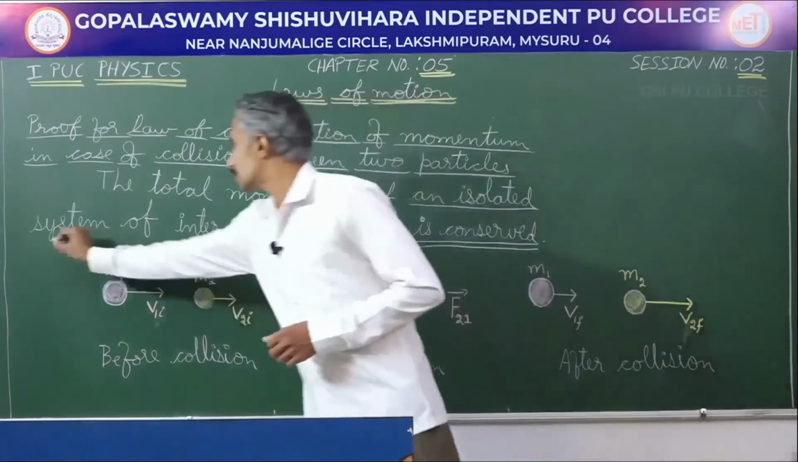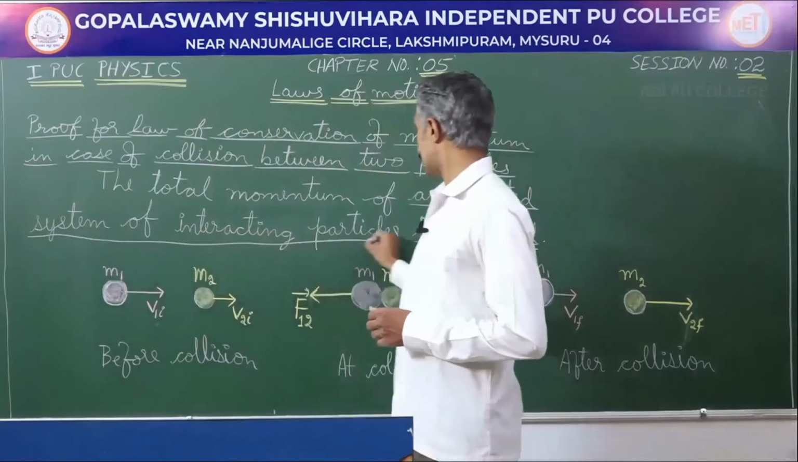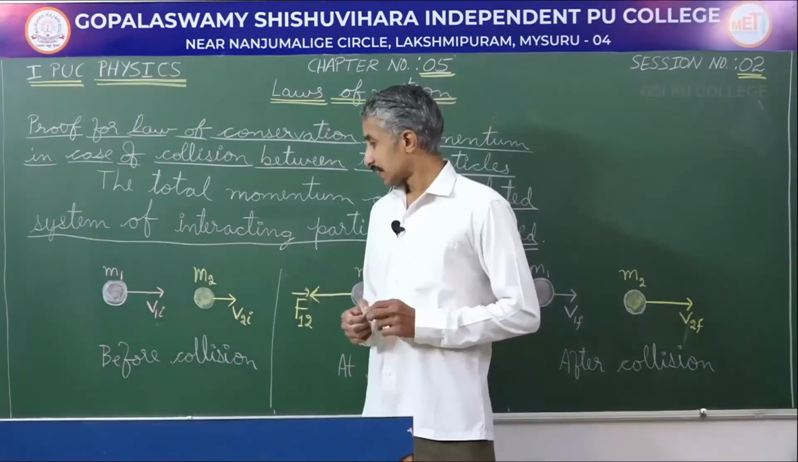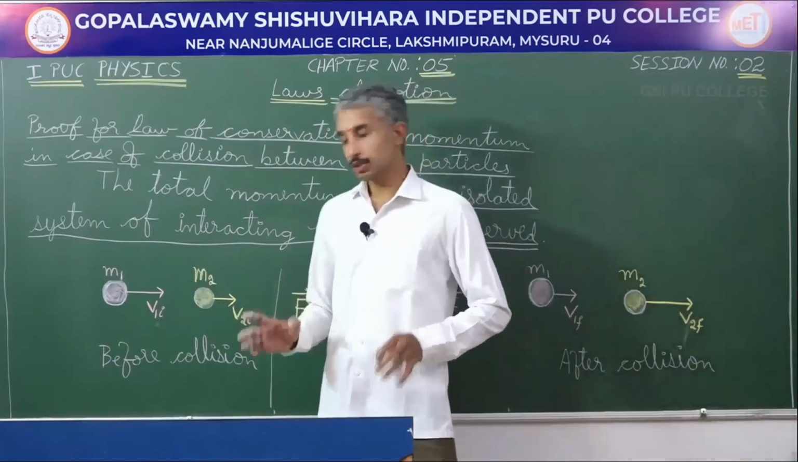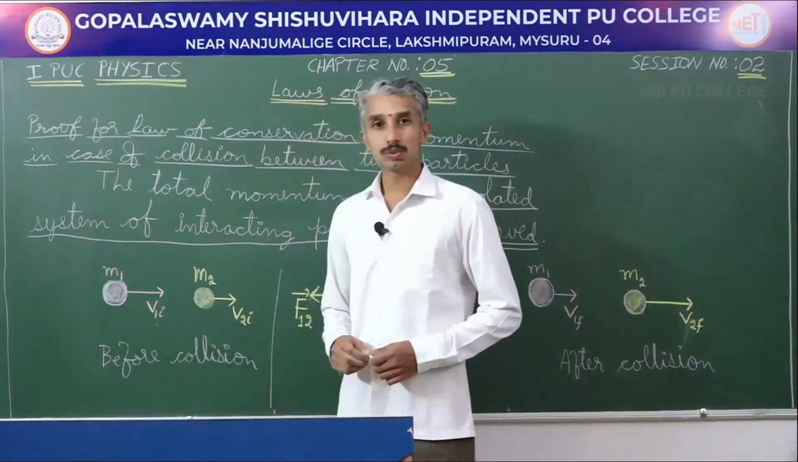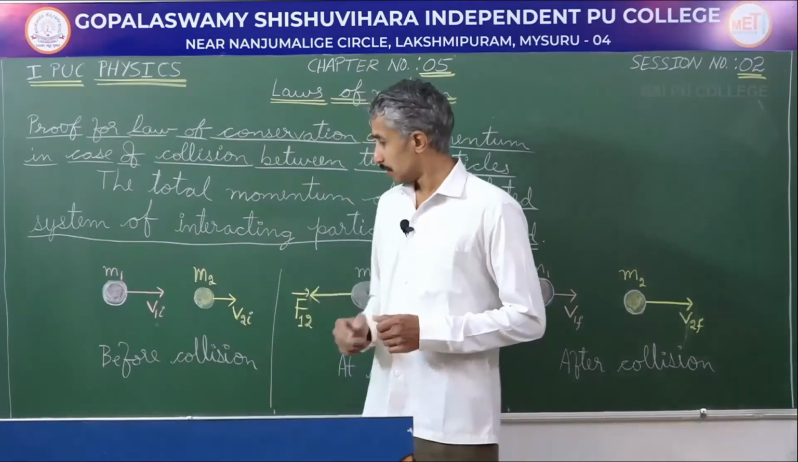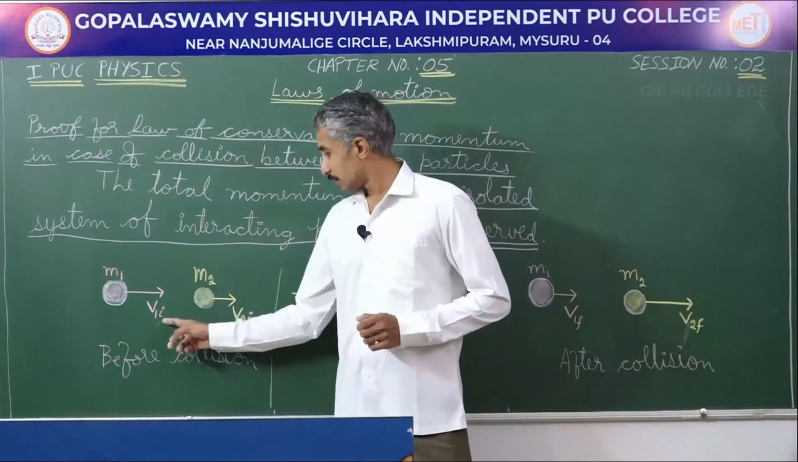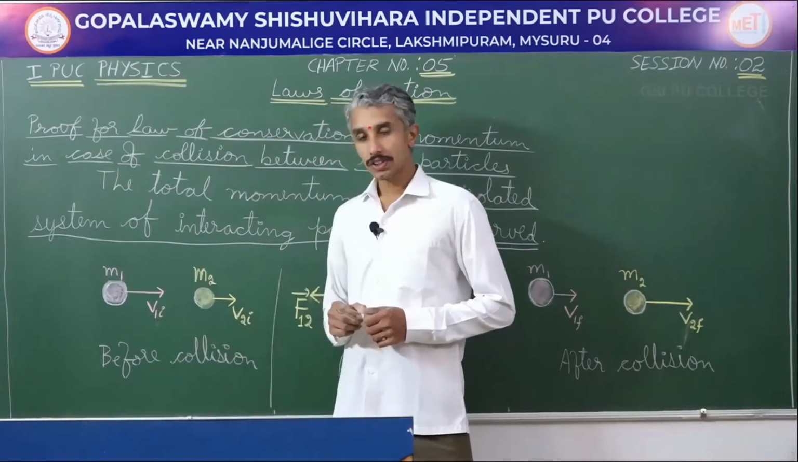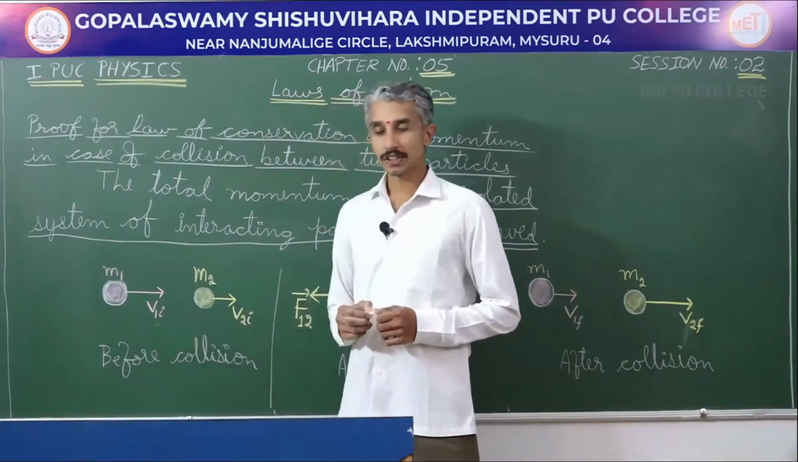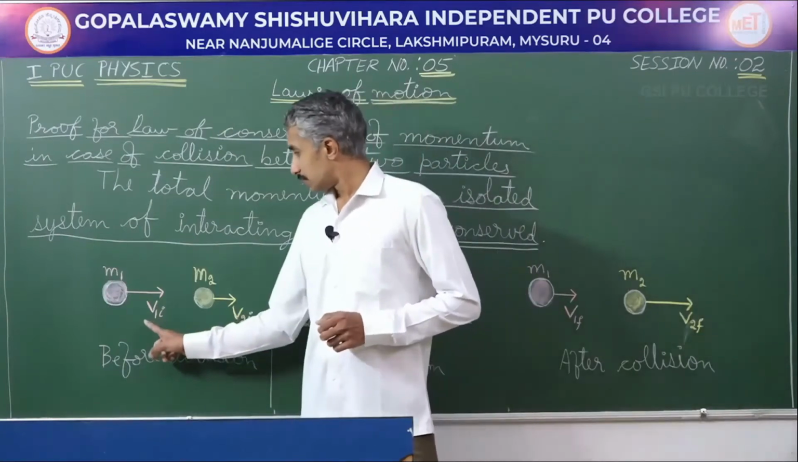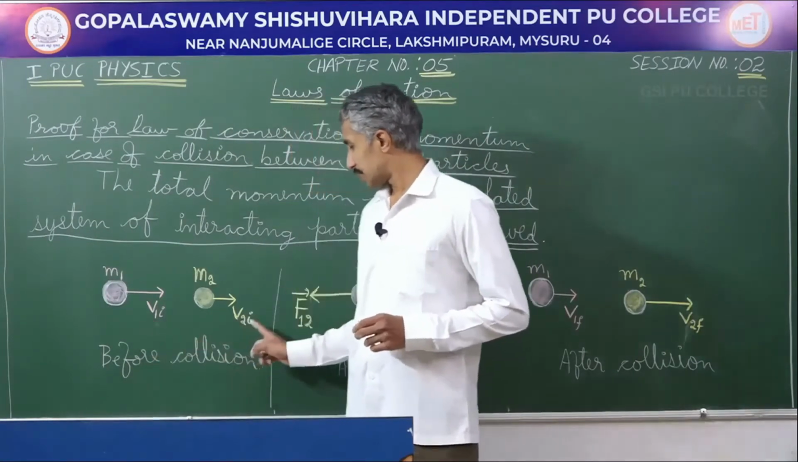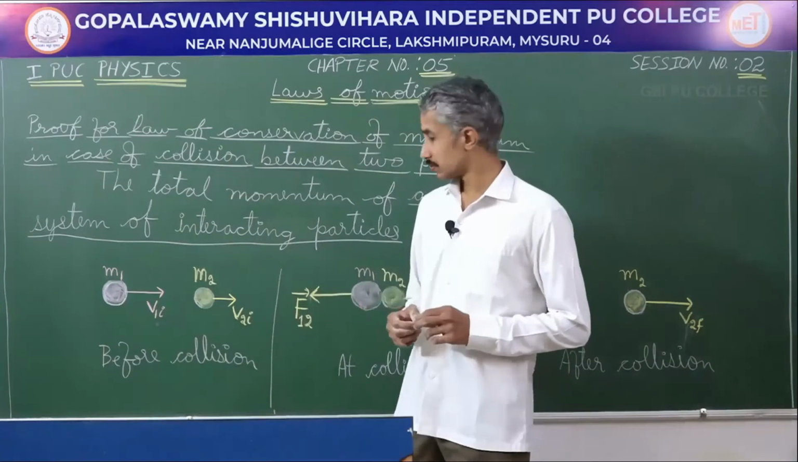An isolated system of interacting particles. Let us consider there is empty space where there are two objects moving in the same direction, but the magnitude of their velocity, or their speeds, are different.